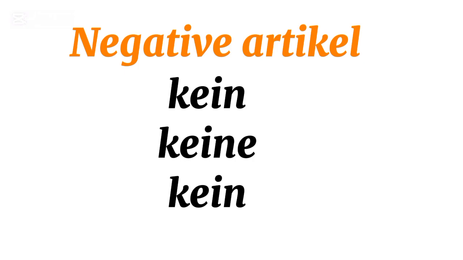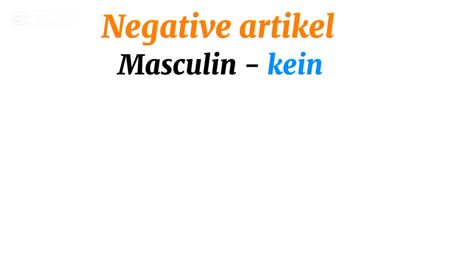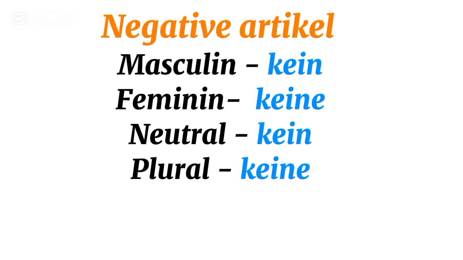Let's start right away. As you all know, these articles in the German language are divided into genders, okay? As you know, there are three genders: masculine, feminine, neuter, and we also have the plural.